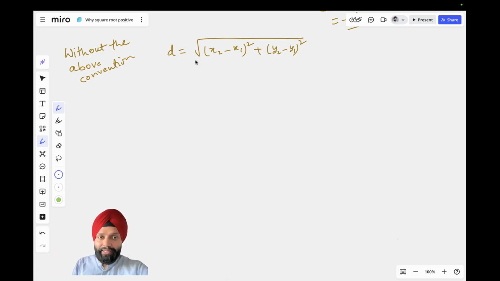Now in this world, this can give you a negative number also, right? But distance can only be positive. Then I can't write it like this because this can give me something negative, but distance is always positive. Then how do I write the formula for distance? I want to make sure that I have something positive. One thing is that I can put it in a modulus, right?